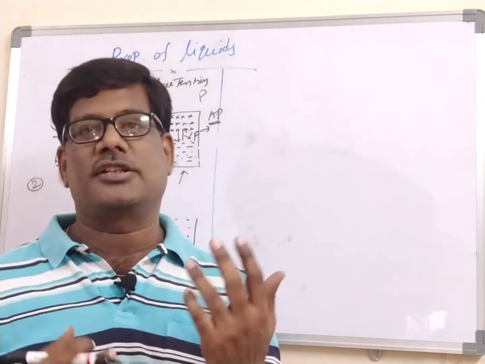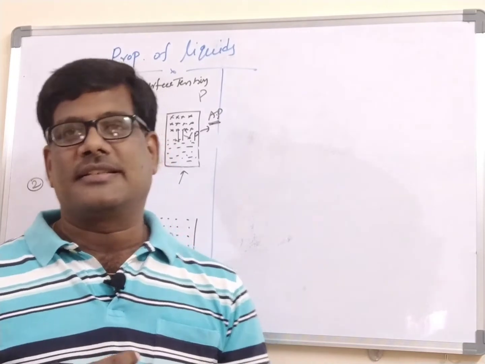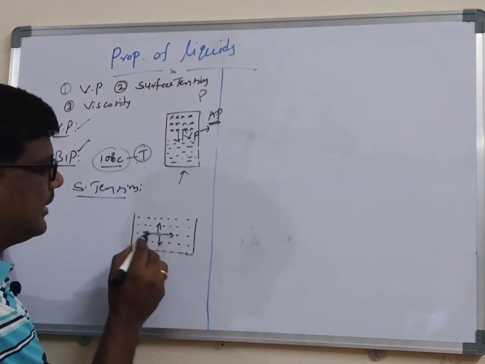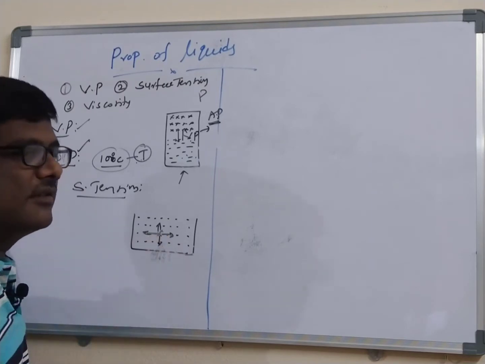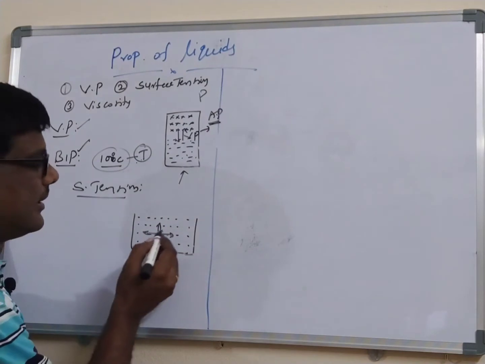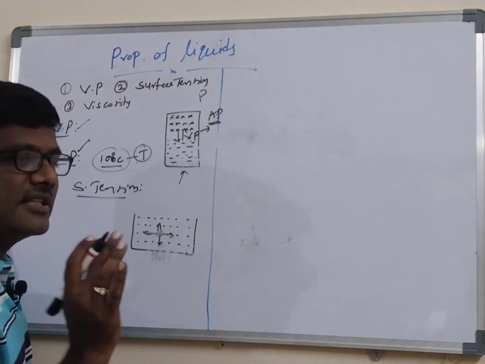It may be the upward direction or downward direction or the sides also. Ultimately, this molecule will experience equal and opposite forces. That's why this molecule will be as it is. The net value will be zero. The molecule will be stable.